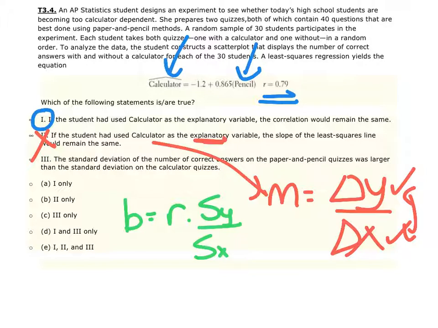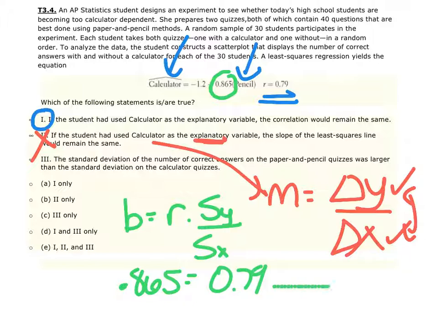If we take a look at our slope, we can fill this statement in. So we would have 0.865 is equal to R of 0.79, and then we would still have S of y over S of x.